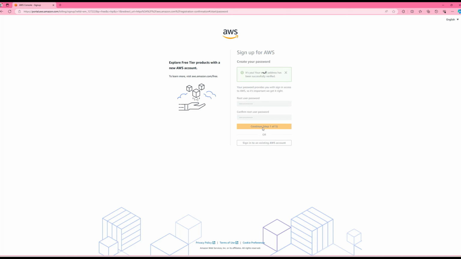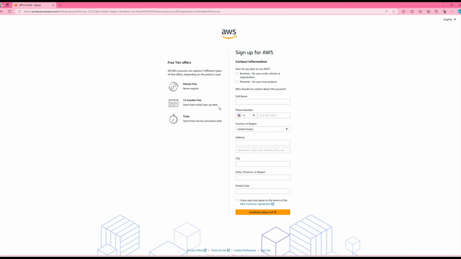Okay, so continue. Now it's going to ask you for basic information, and you provide your name, address, city, postal code, then go to continue. The next step is going to ask you for the credit card details. It won't charge you until you go over the free trial, right? Free services. So in this demo, we're not going to go above the free trial.